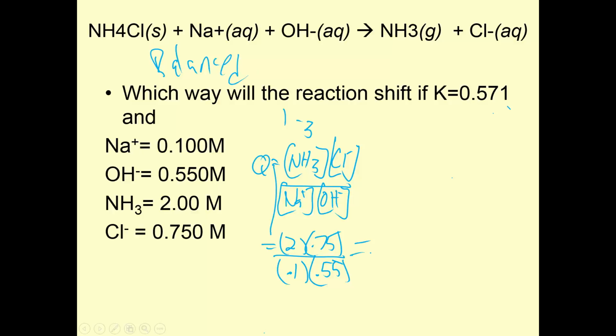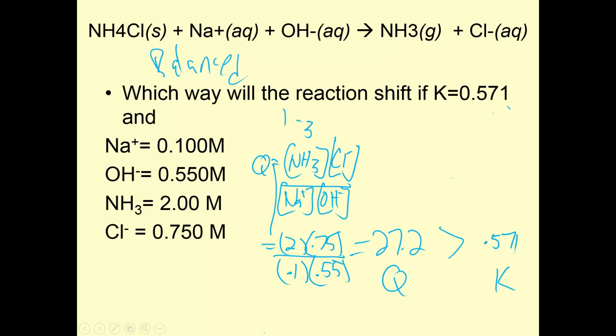So then, let's get our numbers here. 2 times 0.75 divided by 0.1 divided by 0.55 is 27.2. And that's Q. Remember, K is 0.571.